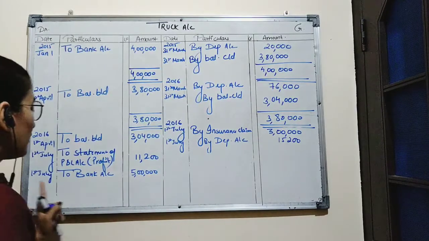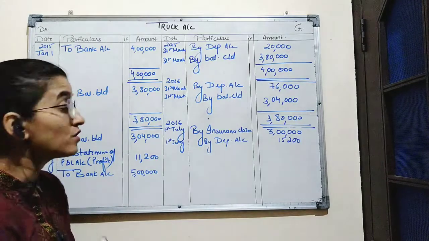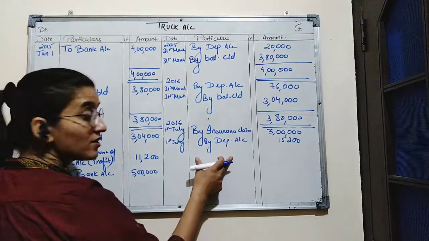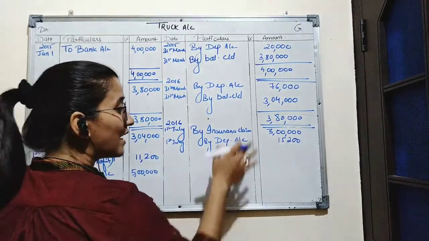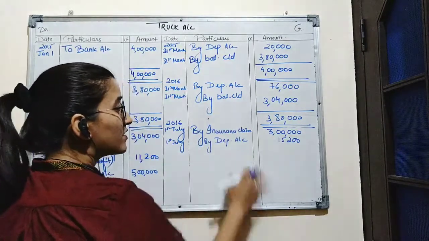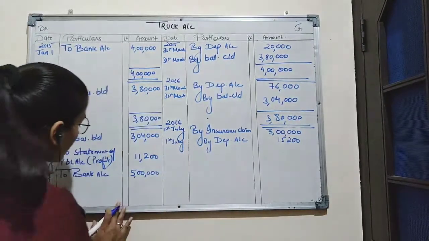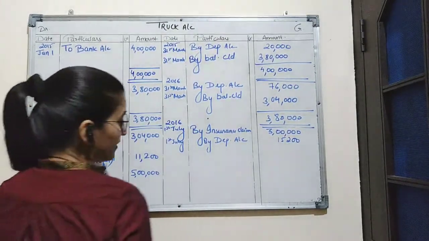Now, we will provide the depreciation on this truck. It is very important to note that the depreciation will not be provided on the previous truck. Why? Because that truck was destroyed and the company has settled that account by receiving the amount from insurance company. That means we will provide the depreciation on the second truck bought by the company.